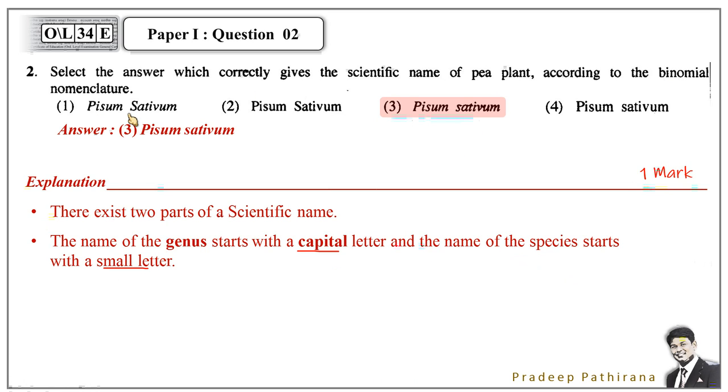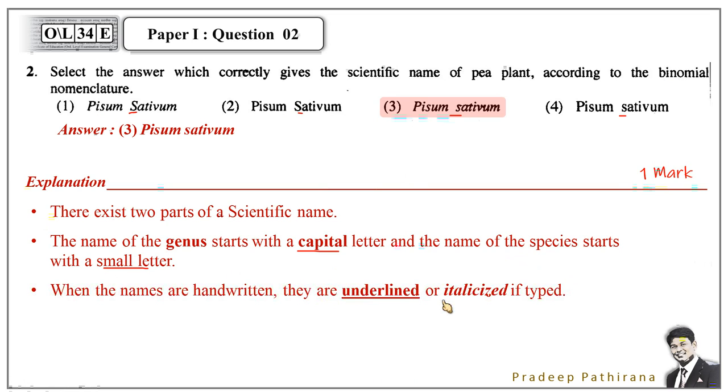Therefore, the first two answers are wrong. They are starting with capitals. Simple letters, these two are correct. There is a third rule. What is the third rule? When names are handwritten, they are underlined, or italicized when typed. If I write Pisum sativum here, I must underline it. But when printing, we print that with italic letters. Therefore, the third answer is correct. And if you follow these rules, you can find the answer very easily. Question number 3 of paper number 1.